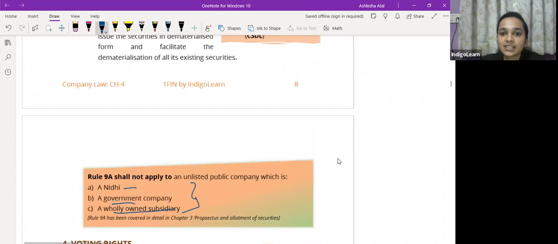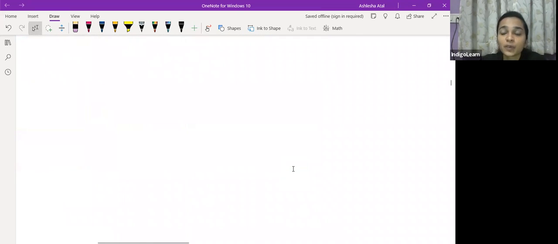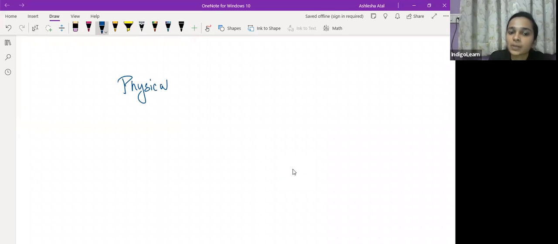But apart from this, सारी unlisted public companies, they shall hold their securities in demat form. So share certificate is relevant whenever shares are issued in physical form. physical form में जब भी shares issue हो रहे हैं, तब share certificate relevant हो जाएगा.